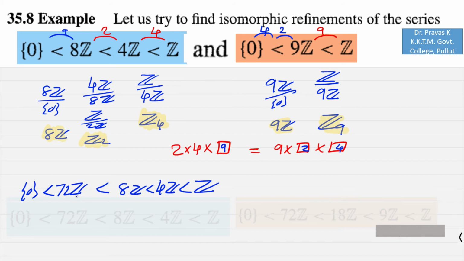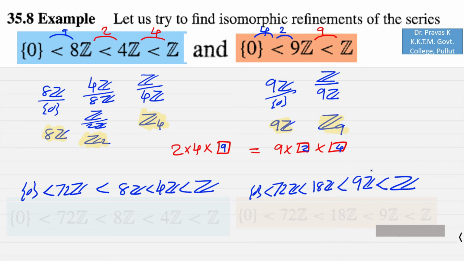From the second one, z has 9z as a normal subgroup, and if I extend using 2 and 4, I can have 18z here, then 72z here, and then set 0.